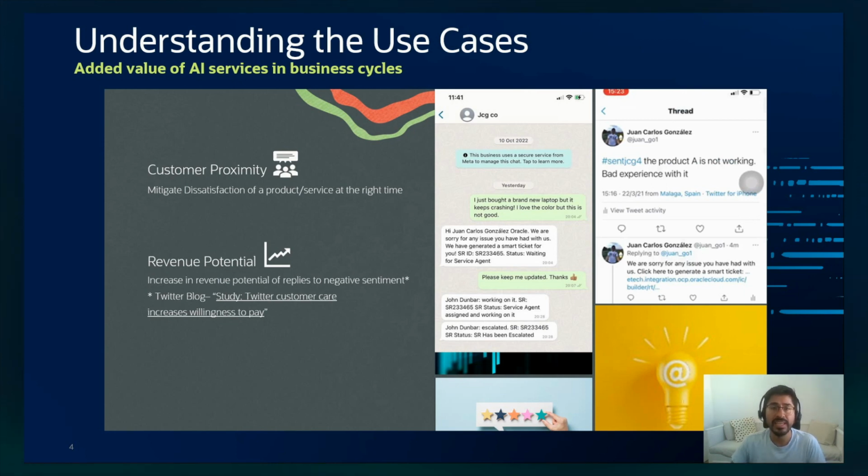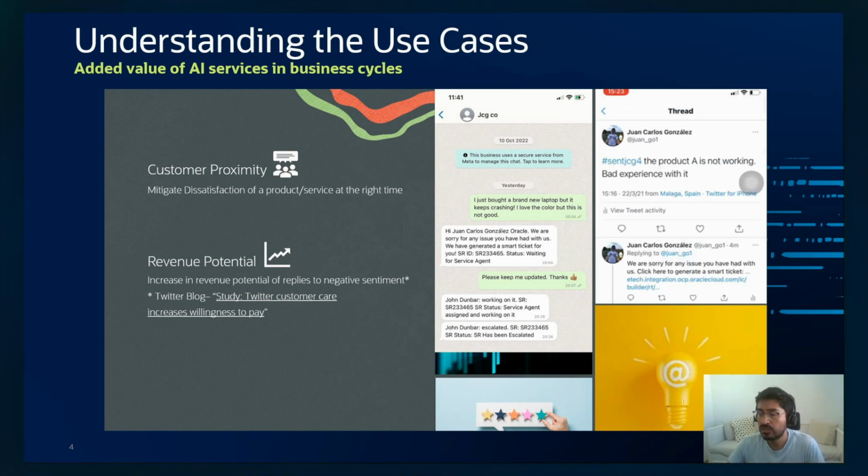And something that you can find in this Twitter blog says that whenever a company replies to negative sentiment, it has the possibility to see an increase in revenue potential of around 2-3 times the revenue potential that you would miss if you don't reply to negative sentiments.